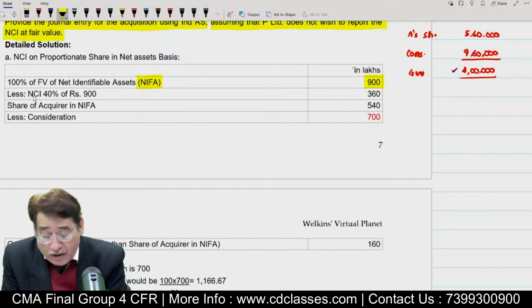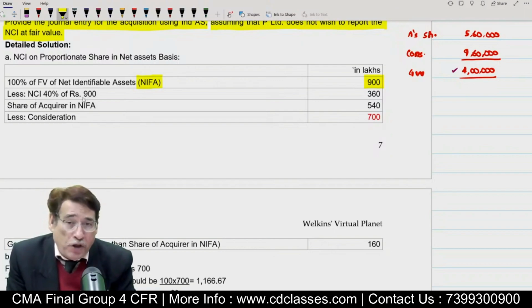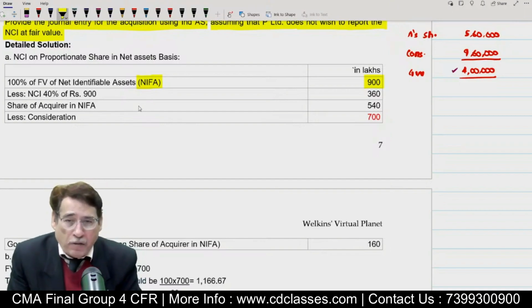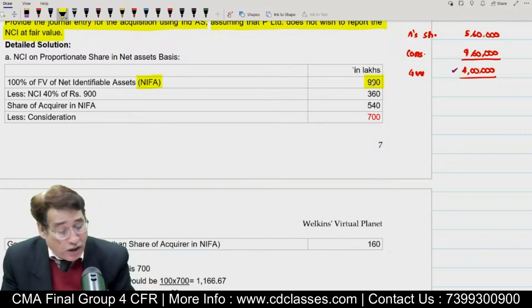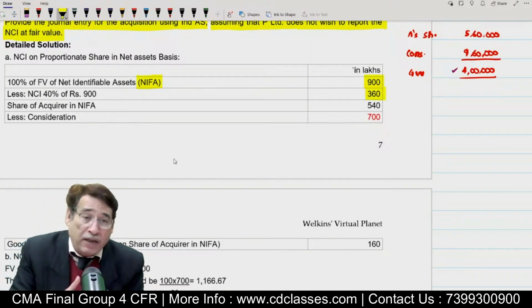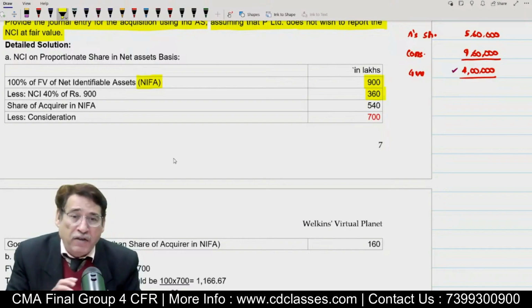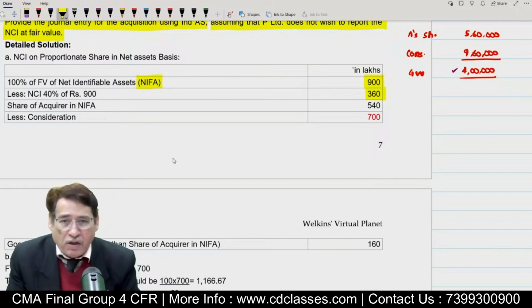Correct? Further, in this case, we have to compute NCI on proportionate share of net assets basis. Because 60% stake is held by the parent entity, quite obviously NCI share will be 40%. You take 40% of 900. So out of 900, we may say 360 worth of net asset belongs to NCI. This is also the value of NCI on the date of acquisition. Is it clear to you?